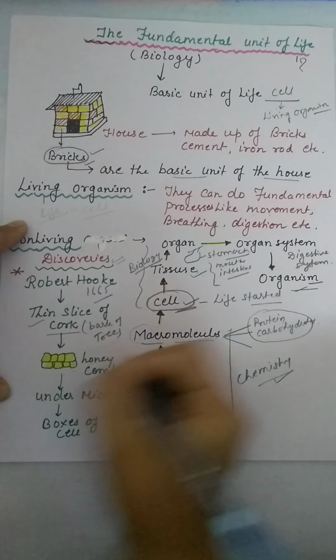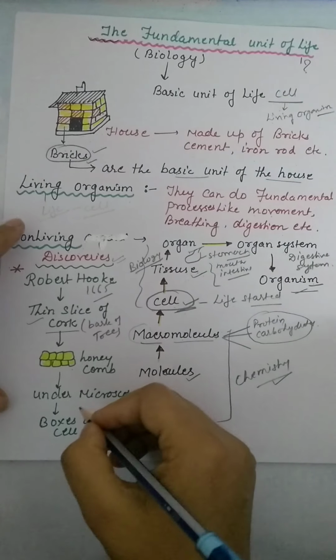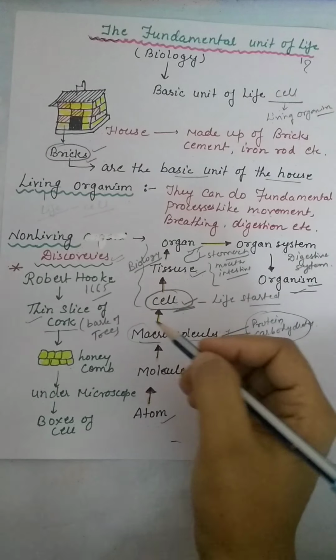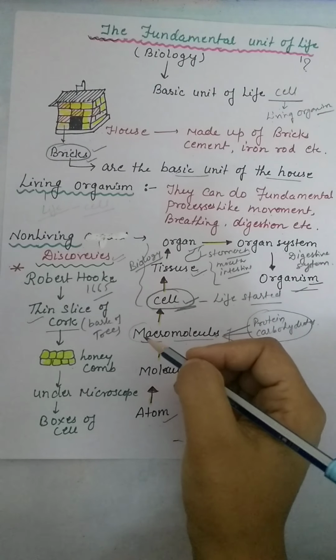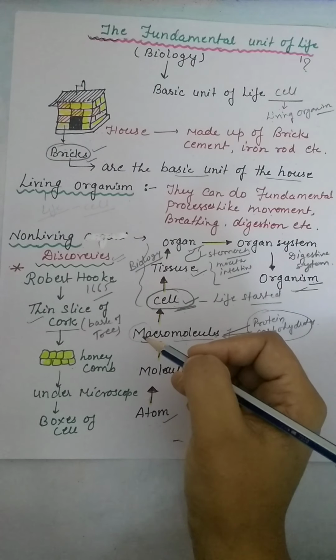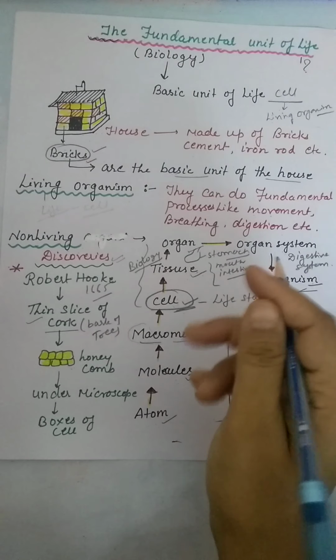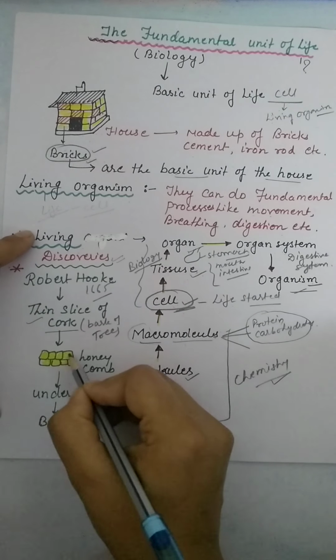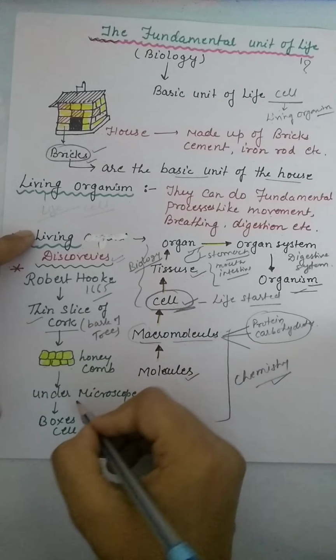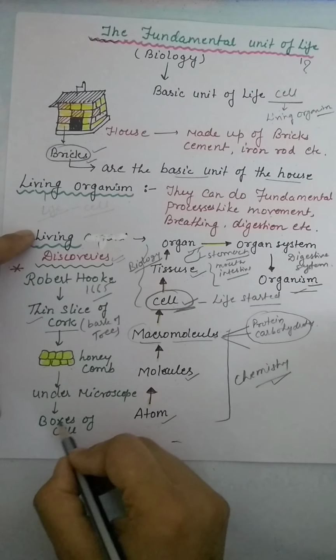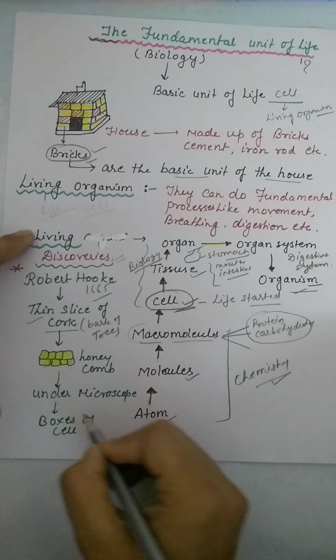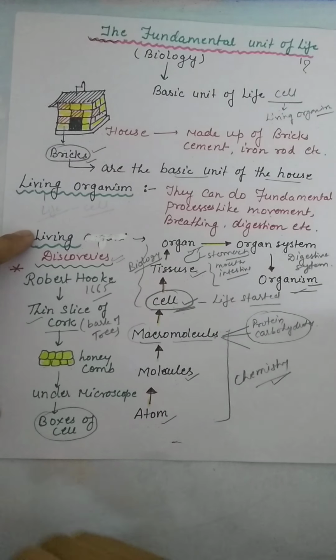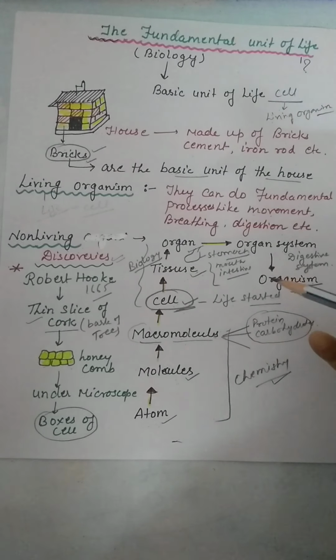Under the microscope, he found that the cork first looked like a honeycomb, having little compartments. He gave these compartments the name boxes of cells, and from this discovery he found the cell.